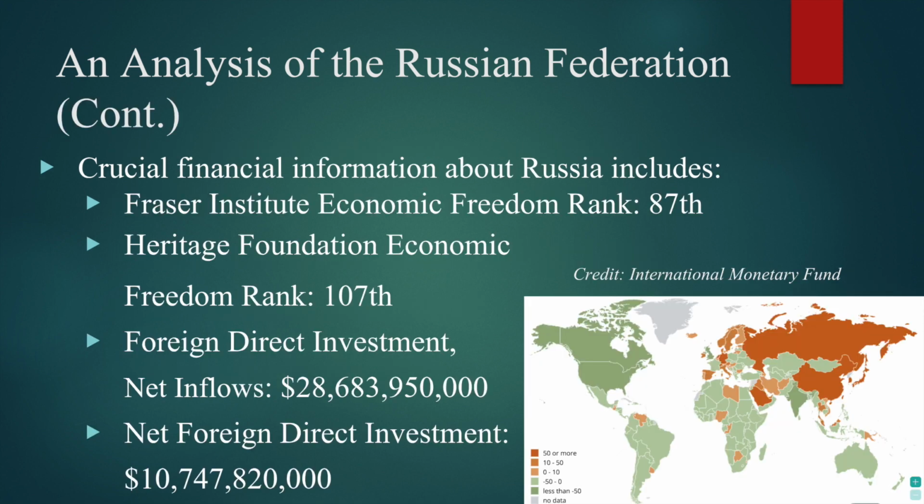Also, the country scores pretty low on economic freedom ranks, which results in pretty bad foreign direct investment, with net inflows of only $28.6 billion and net foreign direct investment of $10.7 billion.